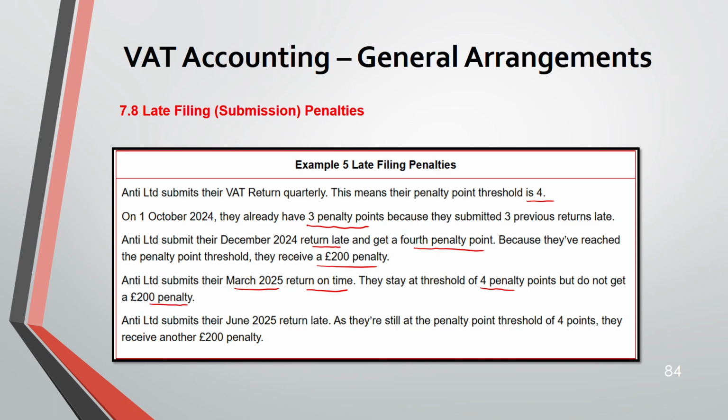The 200 penalty will not be added any longer, but the threshold 4 that they have reached in December will stay the same in March also. Then after March, the next quarter is June. Here they are again submitting late. What happens? Still they will be at the penalty point 4, but another 200 will be added this time. 200 penalty. You see?